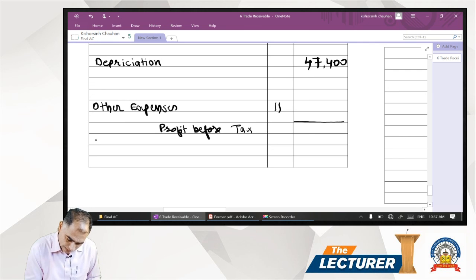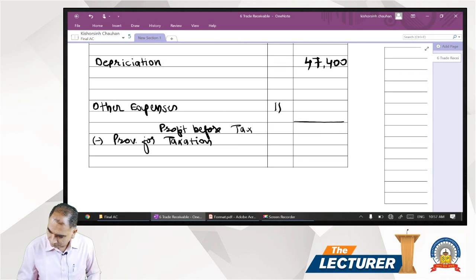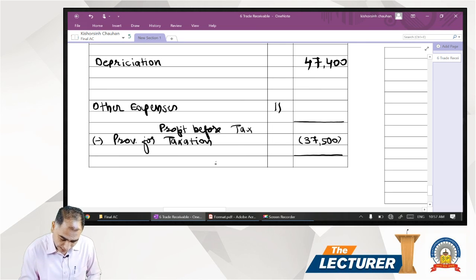From the PBT we have to deduct tax, less provision for taxation, which comes to 37,500. When we deduct this 37,500, friends, we get the net profit of the year.